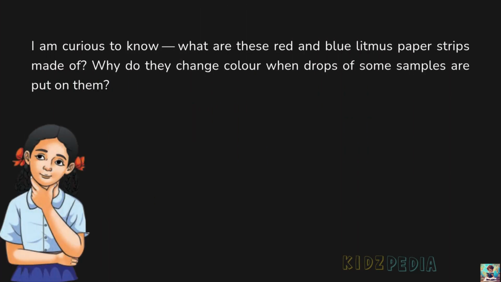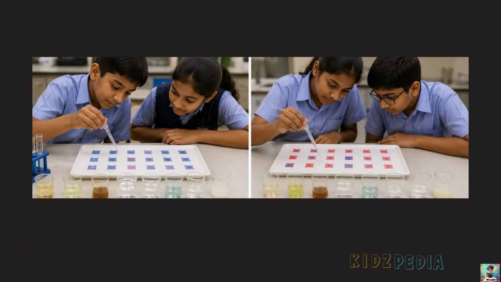I am curious to know what are these red and blue litmus paper strips made of. Why do they change color when drops of some samples are put on them? So, we have just seen something quite interesting. Some substances change the color of litmus paper while others did not. This naturally makes us curious.